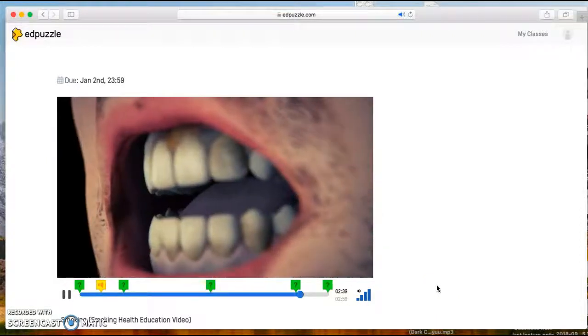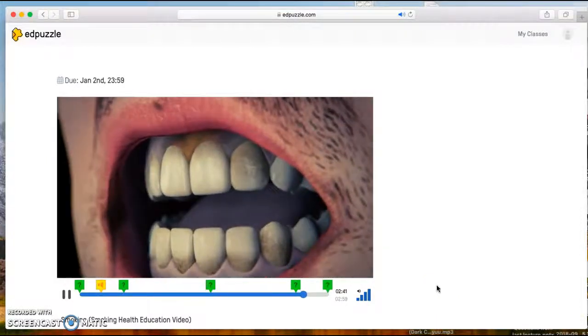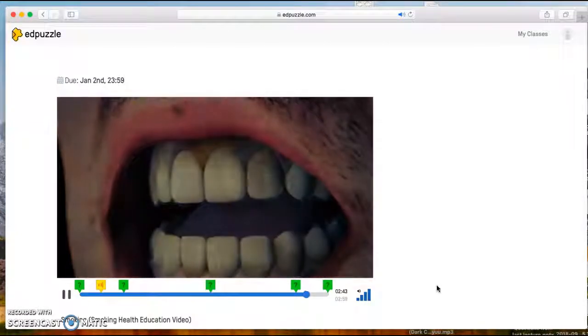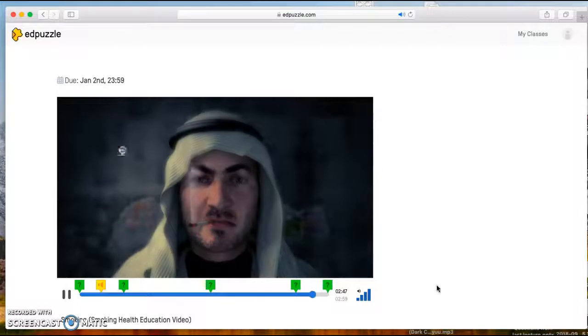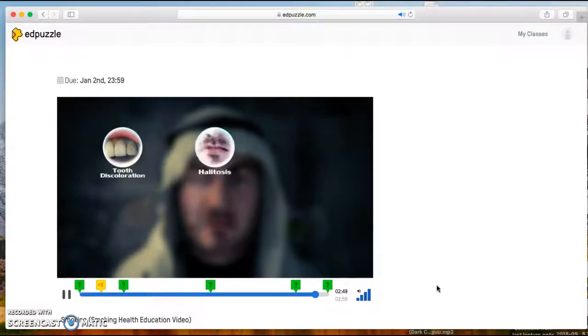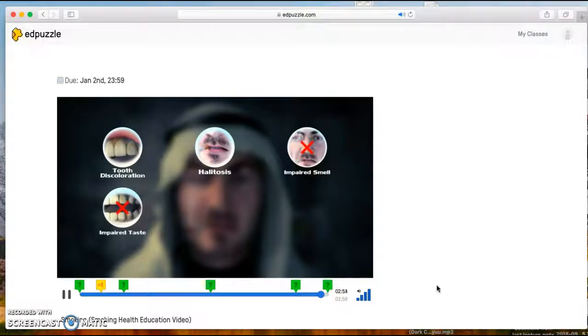Infection can easily penetrate the oral cavity with its weakened health. Smoking causes negative effects to the mouth, such as tooth discoloration, bad breath or halitosis, impaired sense of smell and taste, greater susceptibility to inflammation, and tooth loss.